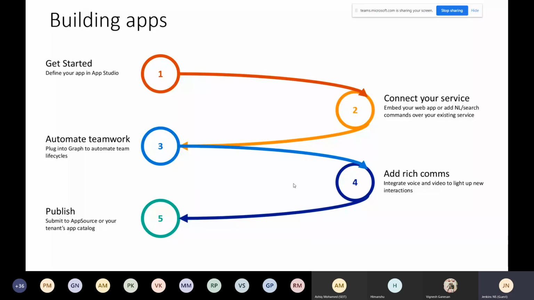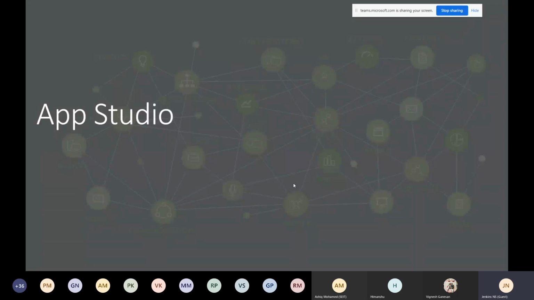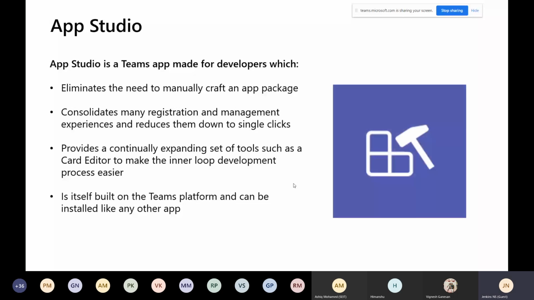Okay. Same concept, the deploying here, where to store the data or build the content. Okay, that's the only difference. First, you can understand about the App Studio. Okay, what is App Studio? App Studio is a Teams app. That's what I told you, the manifest.json file. The developer, which eliminates the need to manually craft the app package, consolidates many registration and management experiences, reducing them to an easy click and go, right? You should always prefer it. No need to do a lot of coding like that.